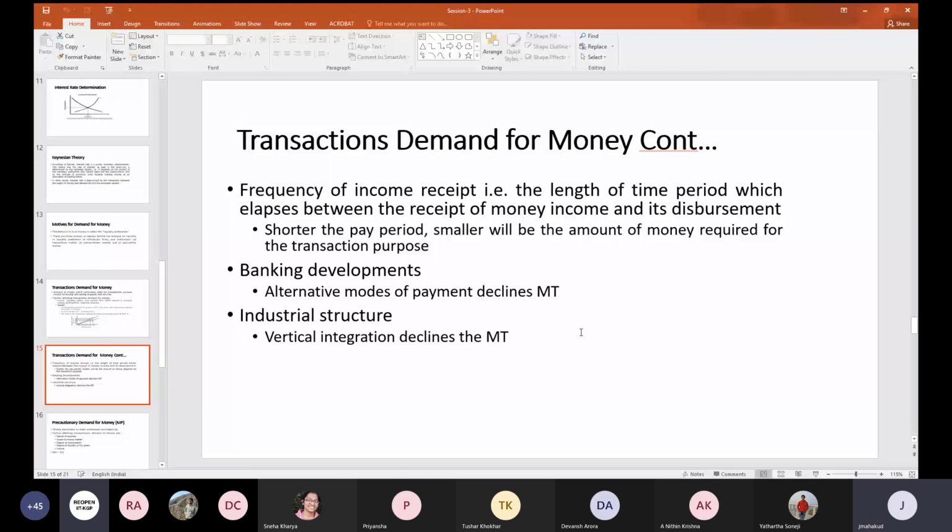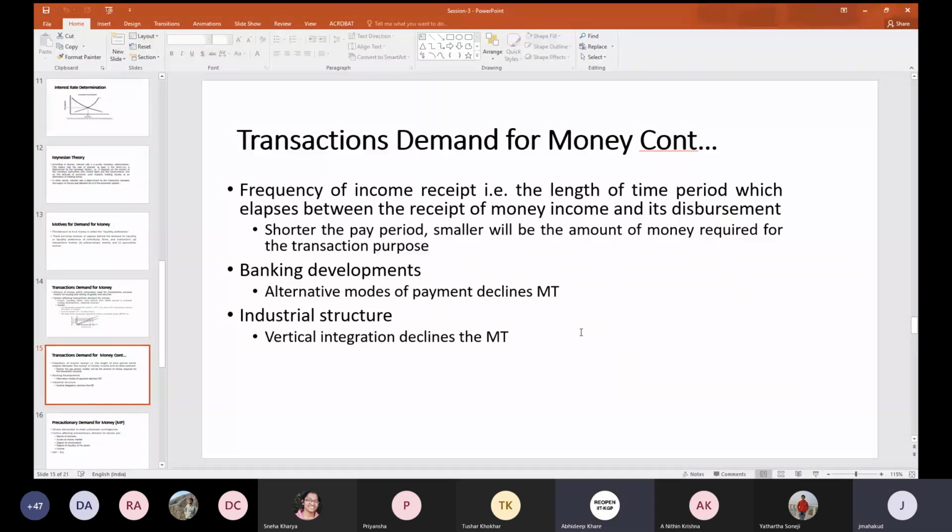Sir, the second point in transactions demand for money, the banking development, how it declines money demand? How it declines the money demanded? Okay. So, for example, why are you holding money? To pay something. Whenever you are buying something or spending something, then you want money to pay that. Yes or no?